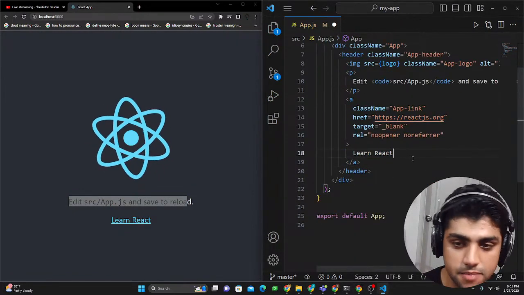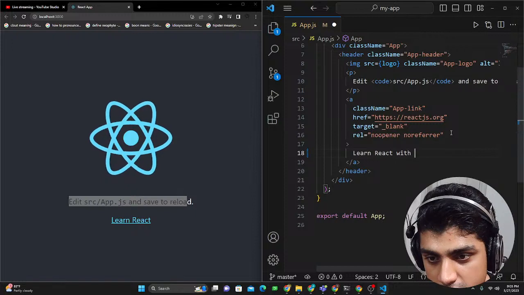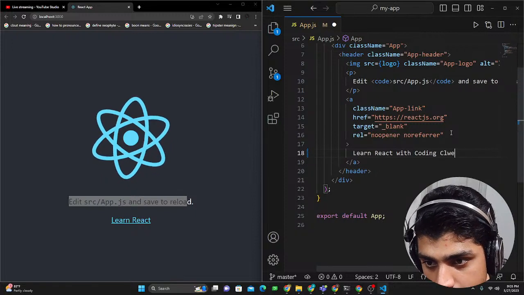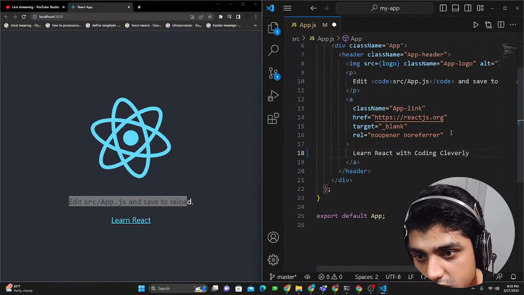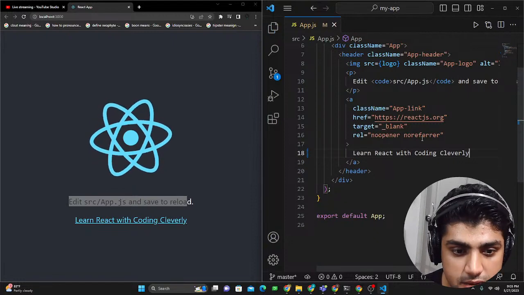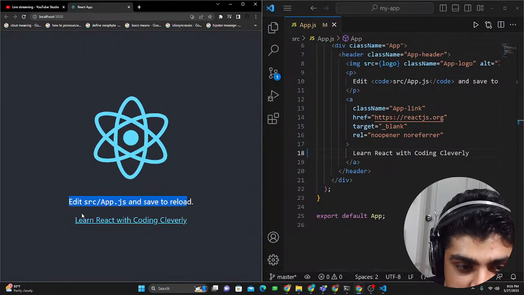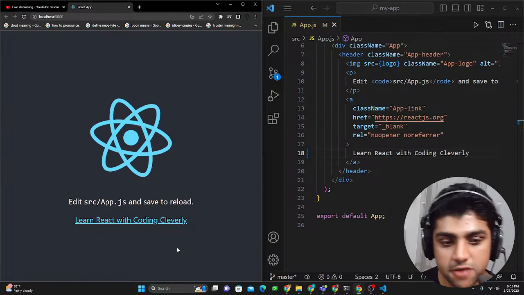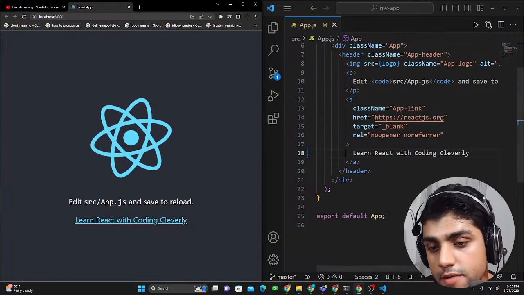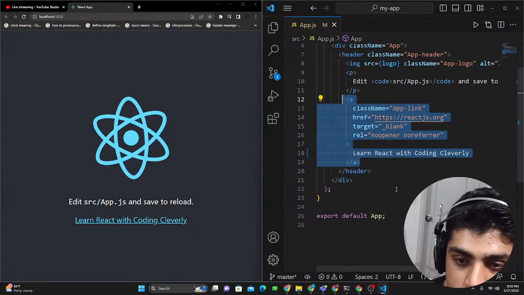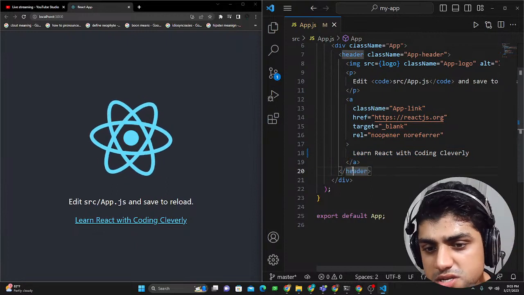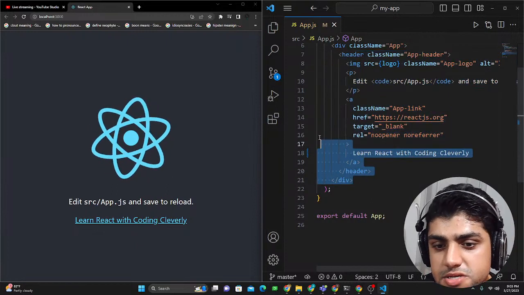You could also change this up. So I could say Learn React with Coding Cleverly. Okay, and I'm just changing the text for this link. And what I'm going to do is save it. Once I save it, you can see it automatically changed here, and now it says Learn React with Coding Cleverly. Okay, so now we have this there and the header done. So where's this header tag closing? It's closing here, and then there's this div class.